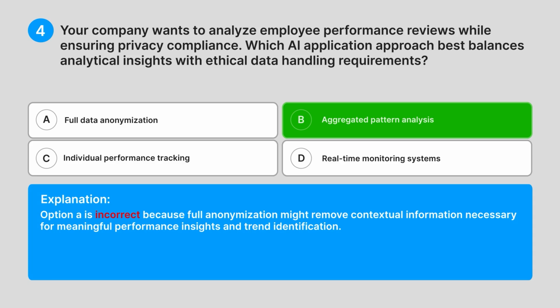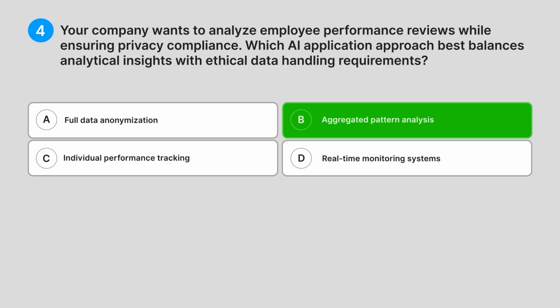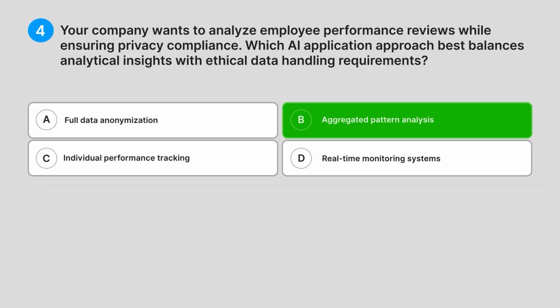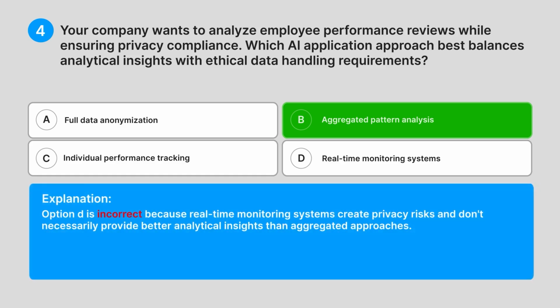Option A is incorrect because full anonymization might remove contextual information necessary for meaningful performance insights and trend identification. Option C is incorrect because individual tracking raises significant privacy concerns and may violate data protection regulations and employee trust. Option D is incorrect because real-time monitoring systems create privacy risks and don't necessarily provide better analytical insights than aggregated approaches. Let's explore the delicate balance between data analysis and privacy protection in employee performance reviews.